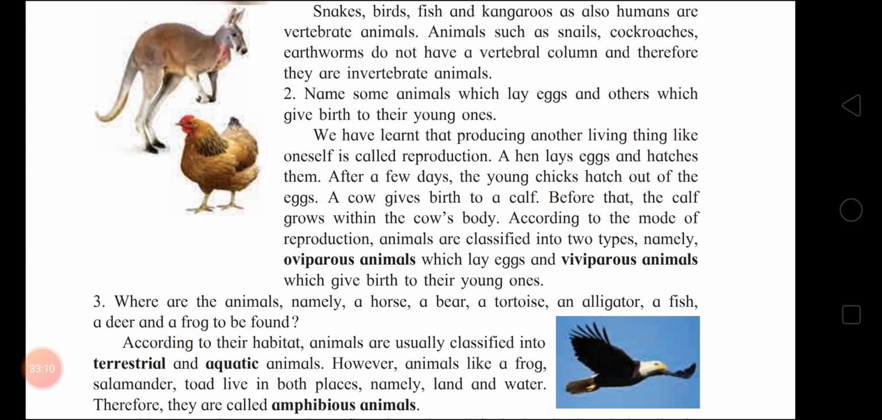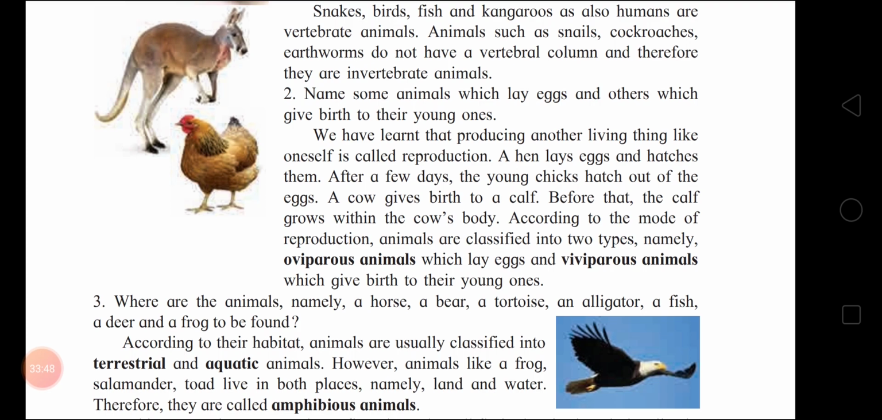You all know, hen, duck, they lay eggs. Hen, and other birds, flying birds. And which animals give birth to young ones? Dog, cow, like that. We have learned that producing another living thing like oneself is called reproduction. Okay, a hen lays eggs and hatches them, correct? And after a few days the young chicks hatch out of the eggs. So they are oviparous.